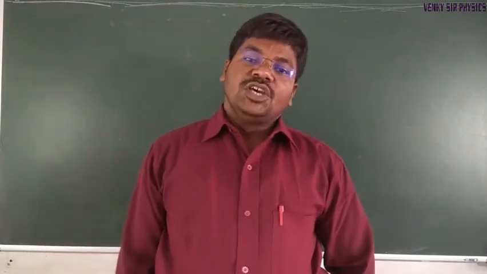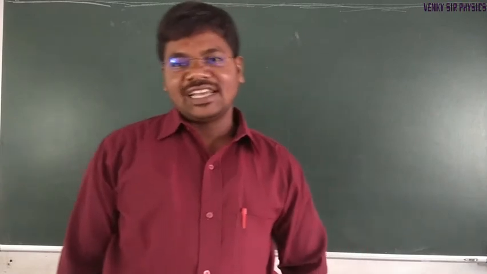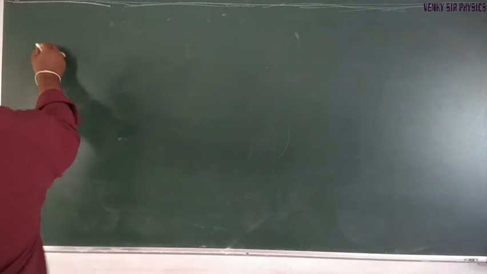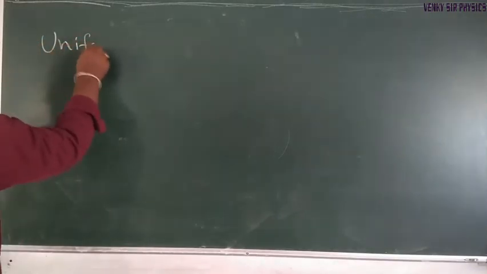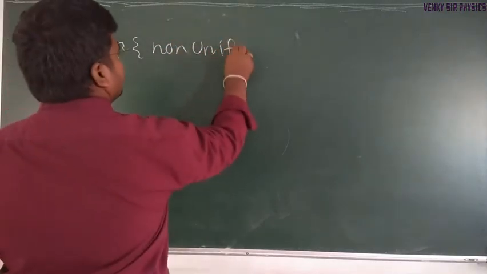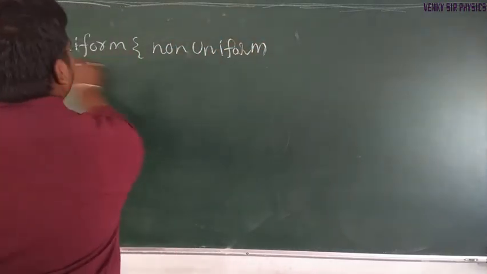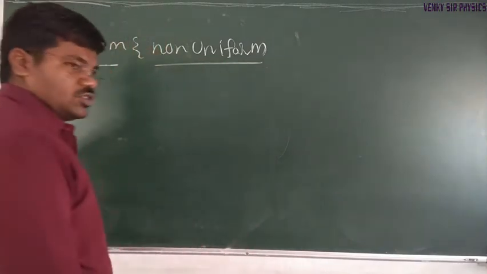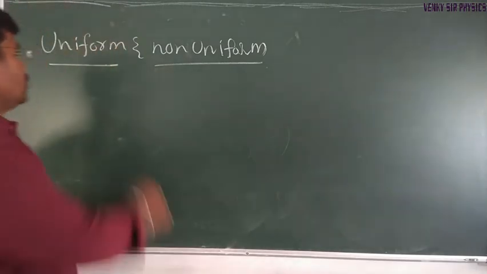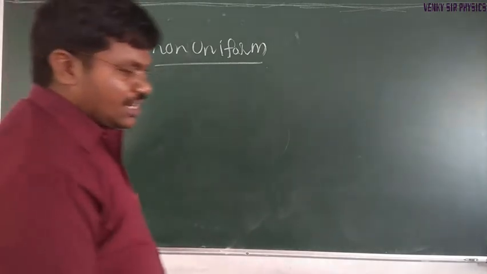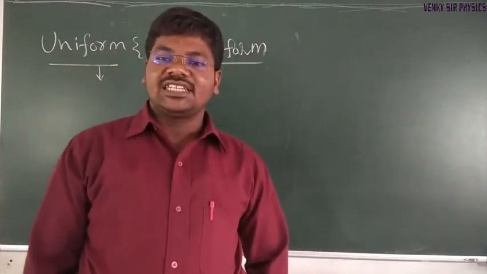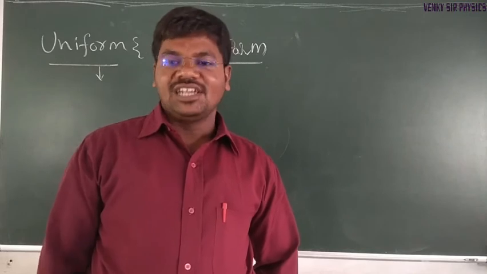Okay, so coming to uniform motion in a straight line, uniform and non-uniform motion. When a body is said to be in uniform motion, the body covers equal distance or displacement in equal intervals of time.